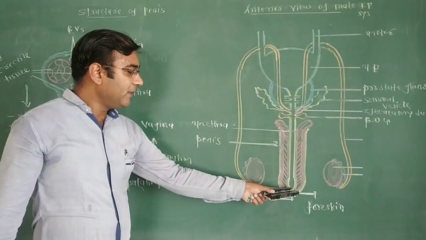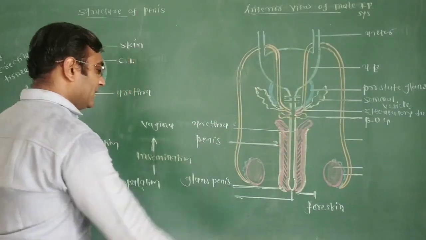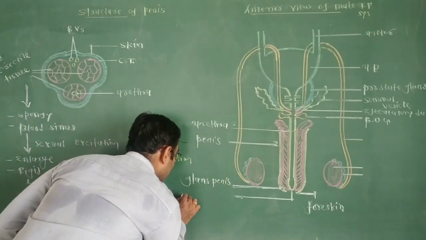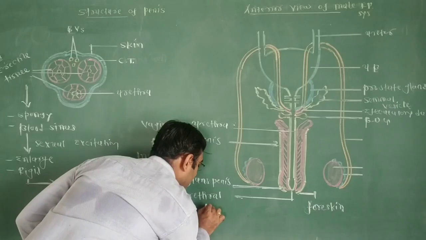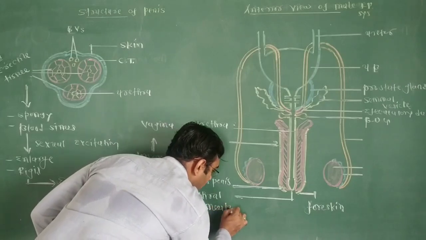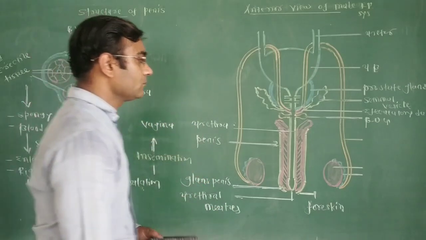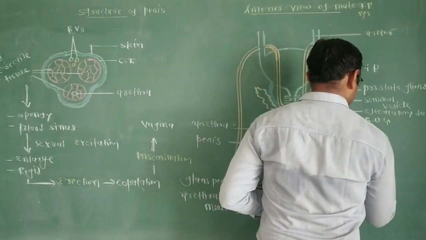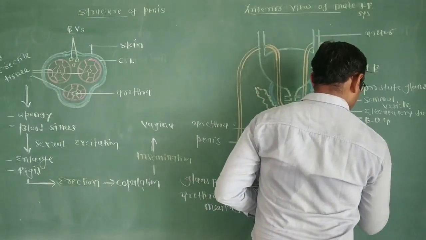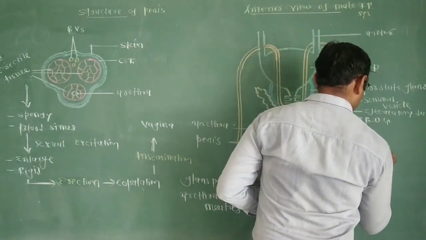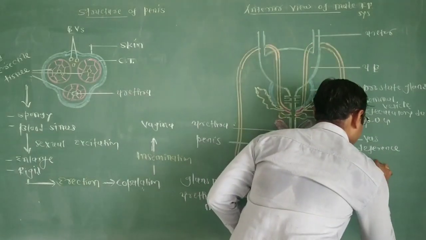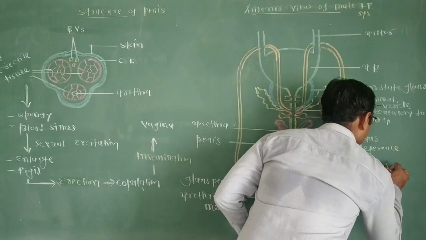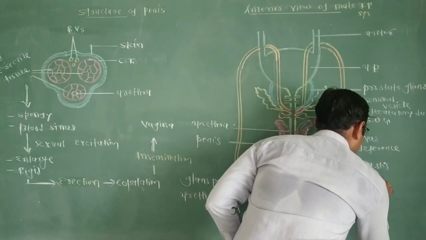And now this is the opening of the urethra at the distal portion of the penis, that is the urethral meatus. Urethral meatus. This is the vas deferens. Testis and epididymis.